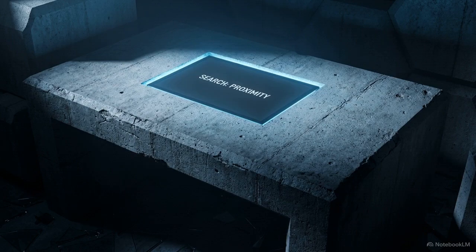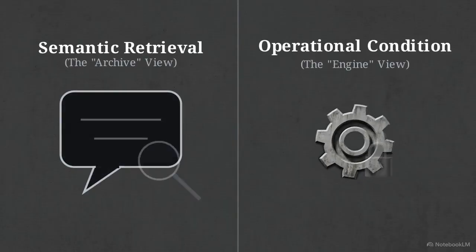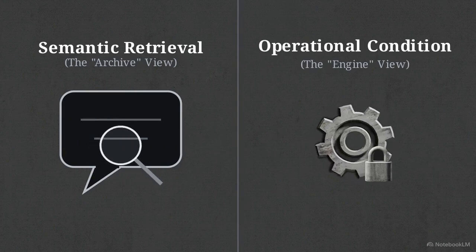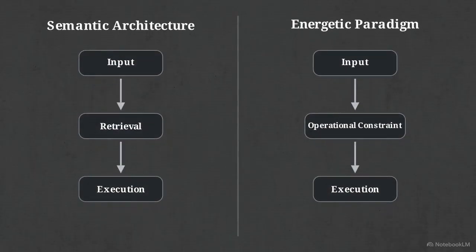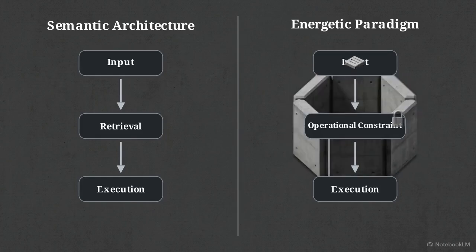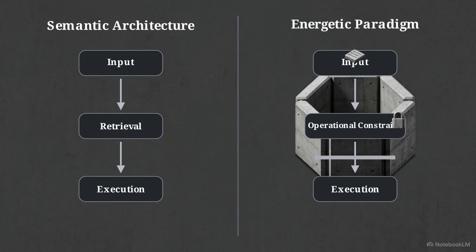Semantic retrieval is designed to answer only one question: which earlier text is linguistically similar to the present query. Finding language that matches a prompt is a separate capability from preserving a system's operating condition. Recovering a paragraph about an old policy does not guarantee the AI knows how to enforce it. This split-screen diagram highlights the difference proposed by the energetic paradigm. Instead of asking, what is relevant, this alternative architecture asks an operational question. Which parts of the past must remain active because they continue to constrain or authorize present action?